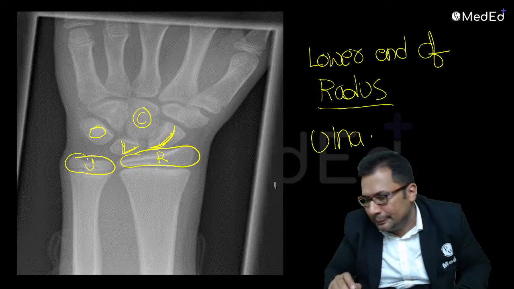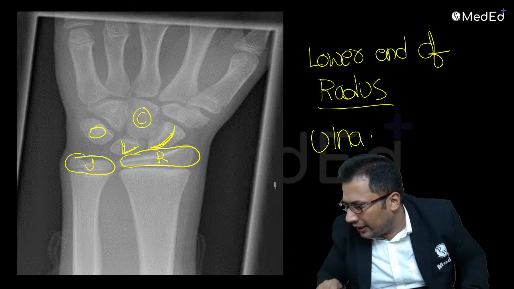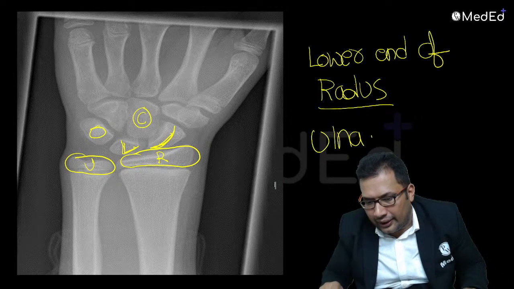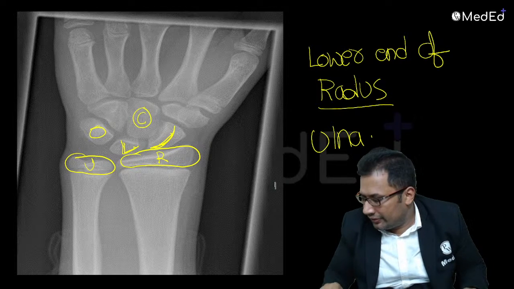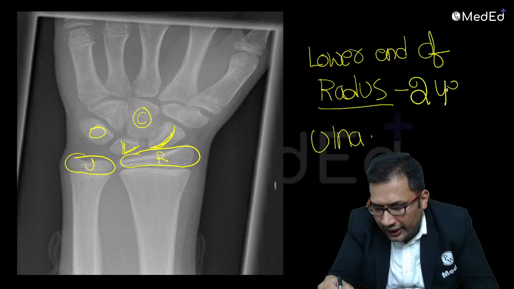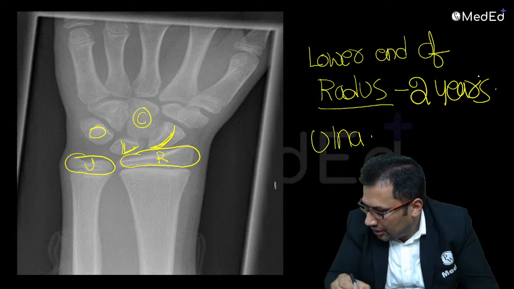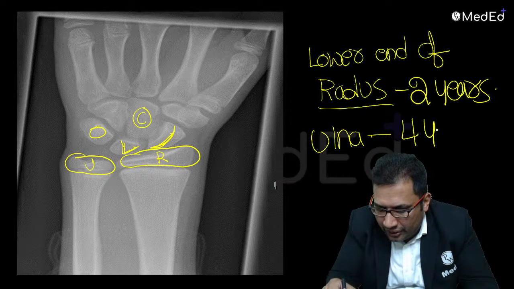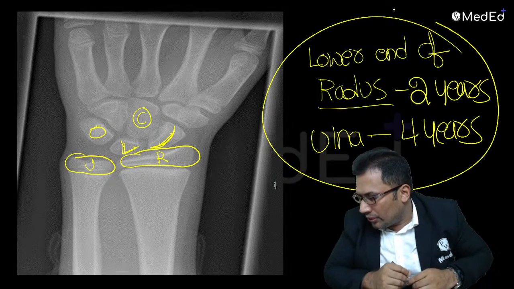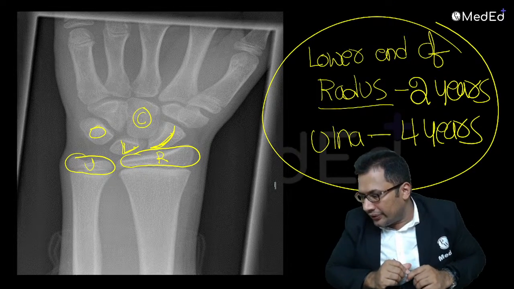Come on, who is going to answer this? Radius, remember, it is 2 years. Ulna, it is 4 years. This is very commonly asked, dear students.